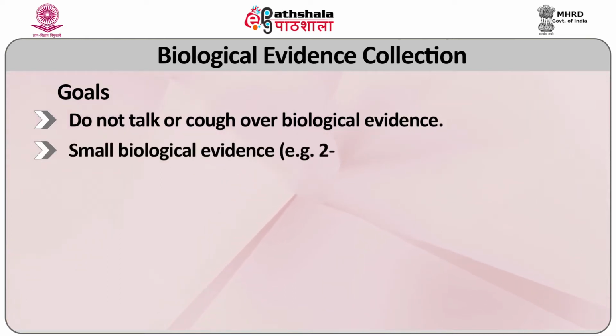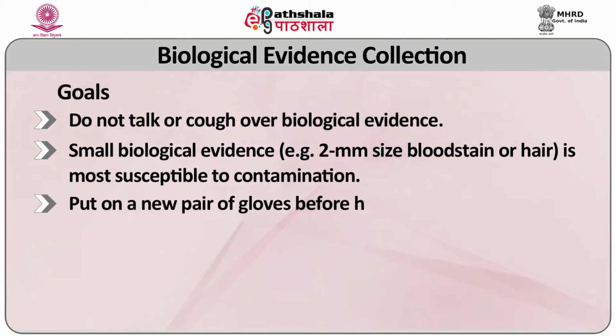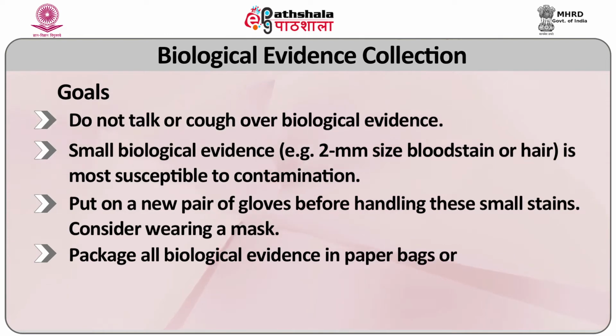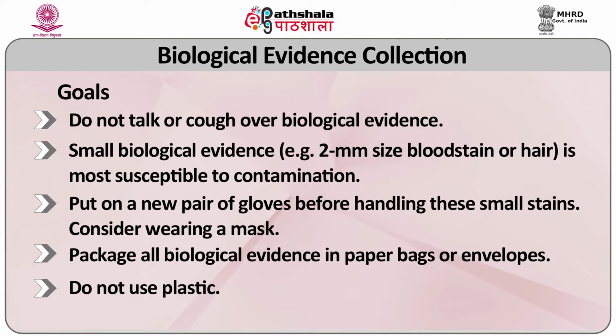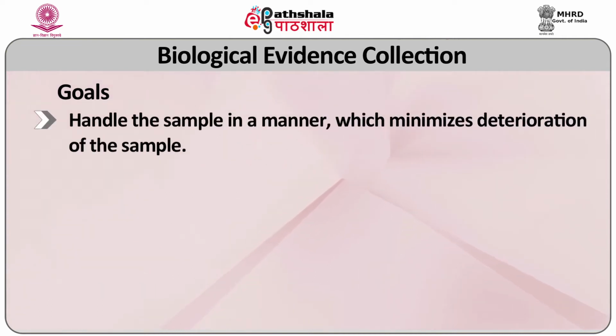Small biological evidence, for example a 2 mm size blood stain or hair, is most susceptible to contamination. Put on a new pair of gloves before handling these small stains. Consider wearing a mask. Package all biological evidence in paper bags or envelopes. Do not use plastics. Handle the sample in a manner which minimizes deterioration of the samples.